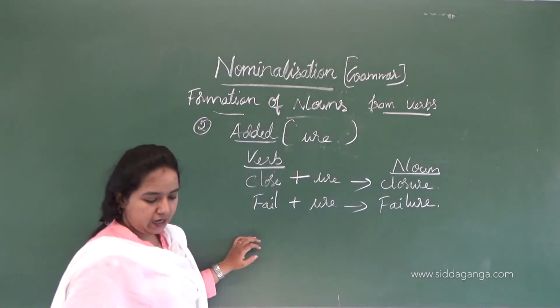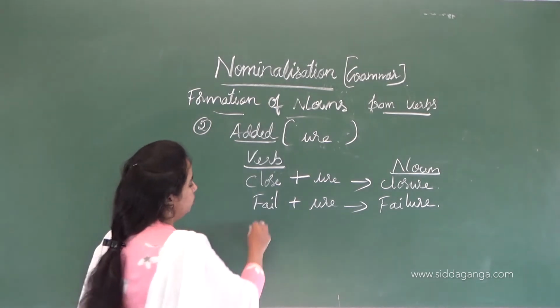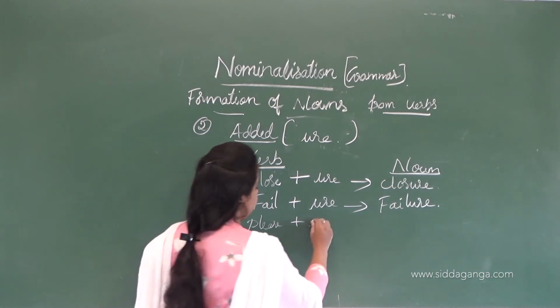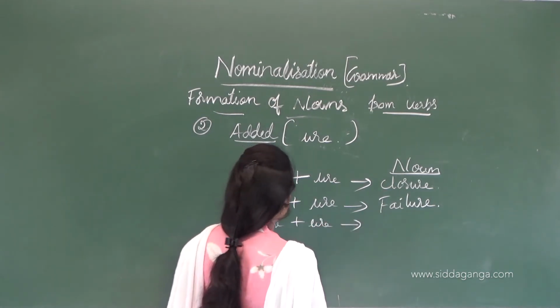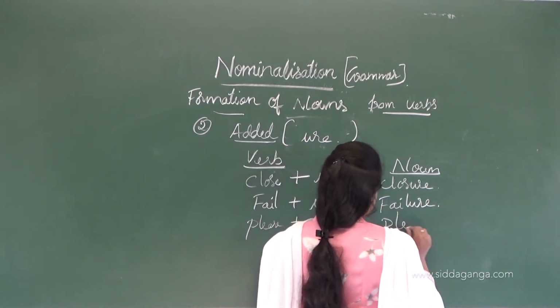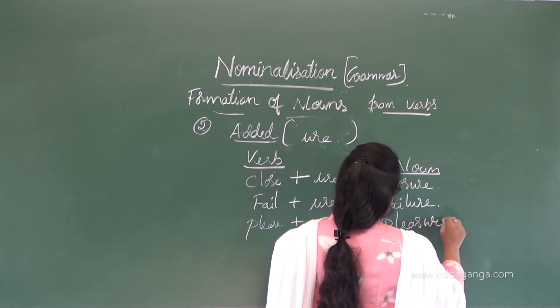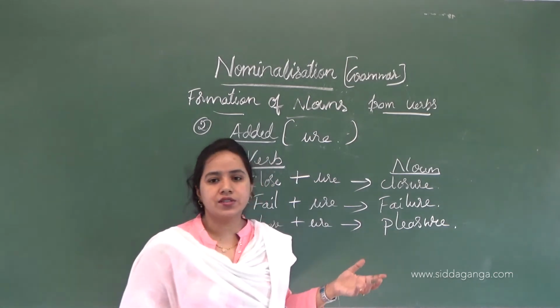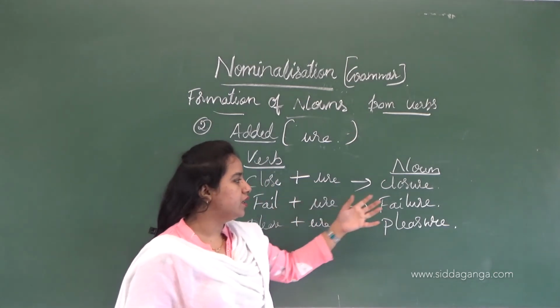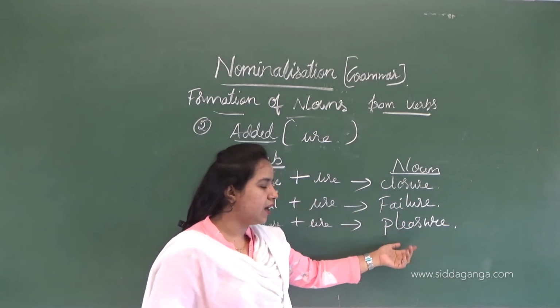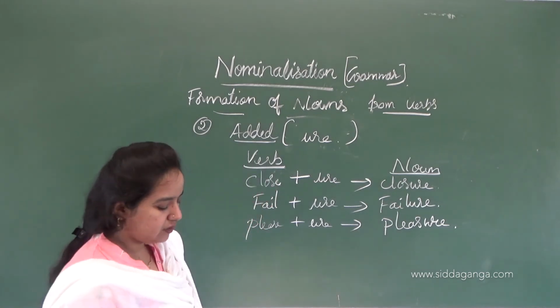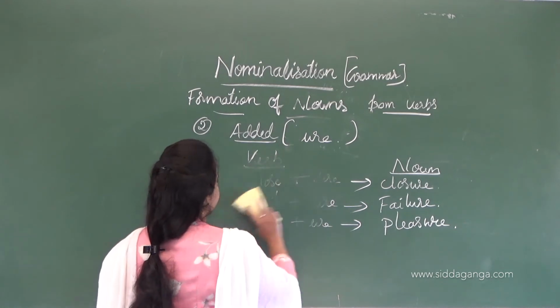And the next is please. If we add -ure to this verb, we will get pleasure. You can see that the pronunciation is different here when we use -ure for closure, failure and pleasure. Next we will see -ance, that is the suffix.